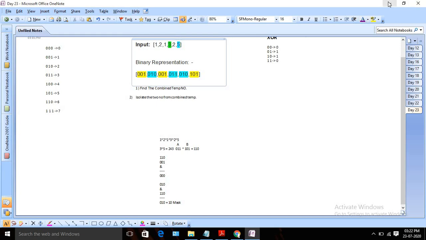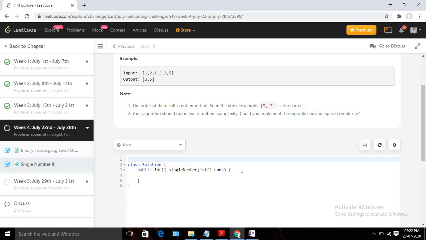So let's write our code, and I will discuss more if required. At first, I will take two numbers initially: int a equals 0 and int b equals 0. Let's take small letters only. So this is what I am going to return at the end of running our algorithm.